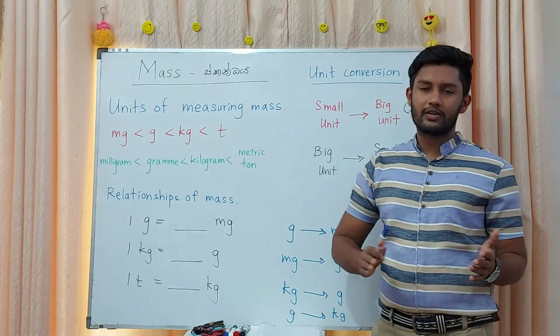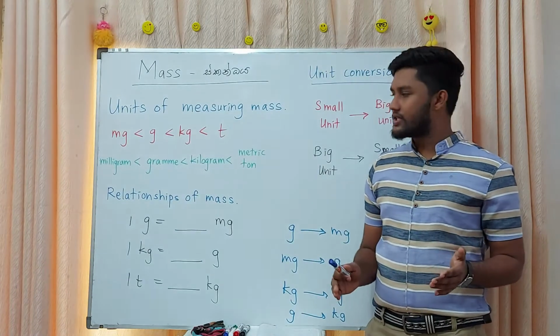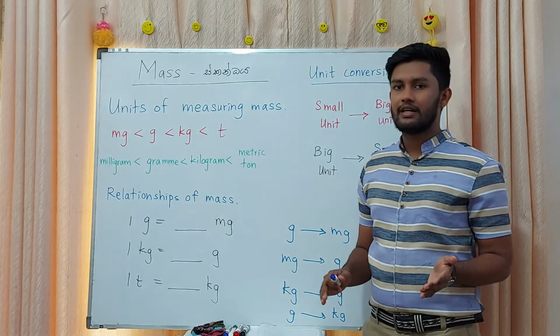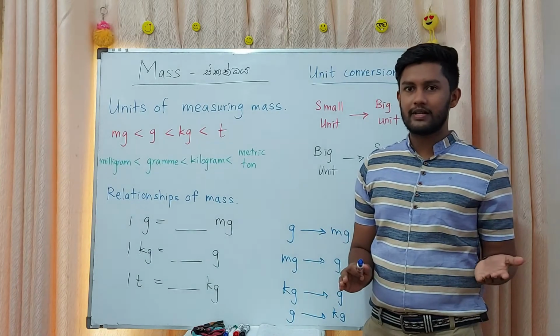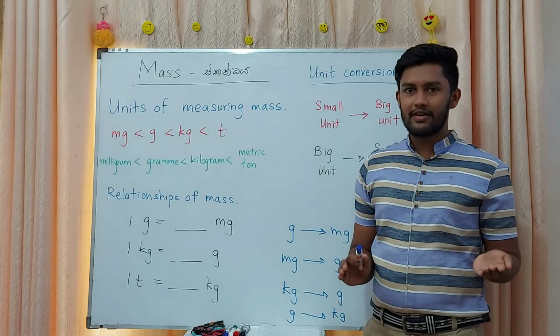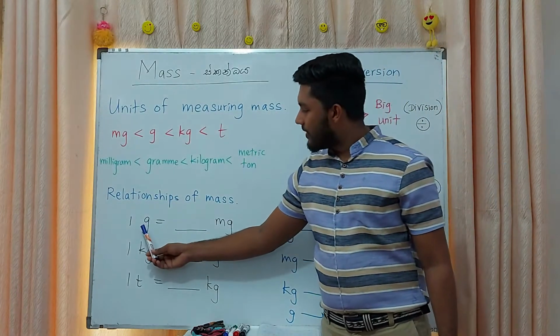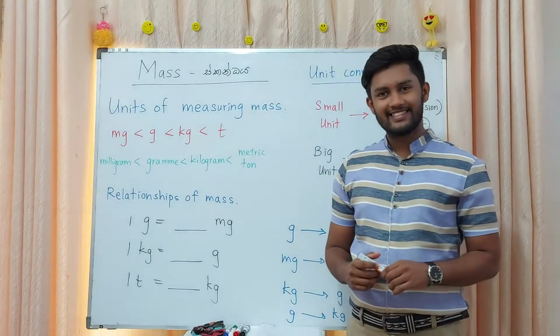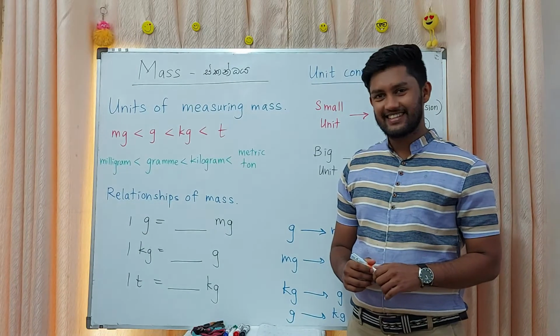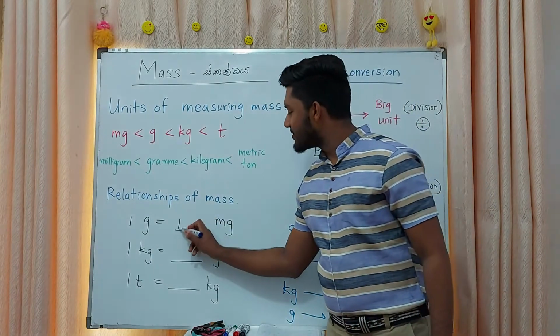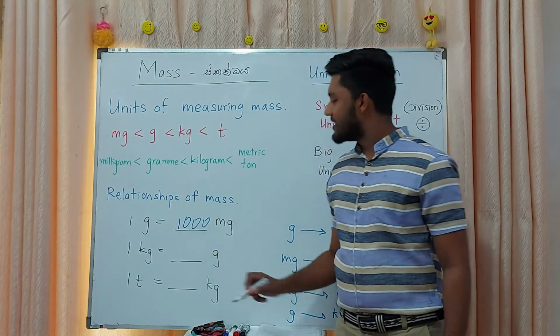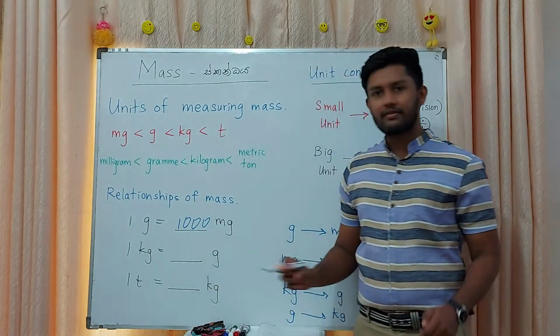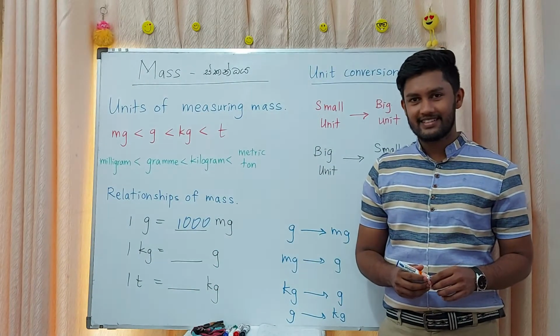After that we have to learn about the relationships of mass. 1 gram equal how many milligrams? 1000 milligrams. Then 1 kilogram equal how many grams?